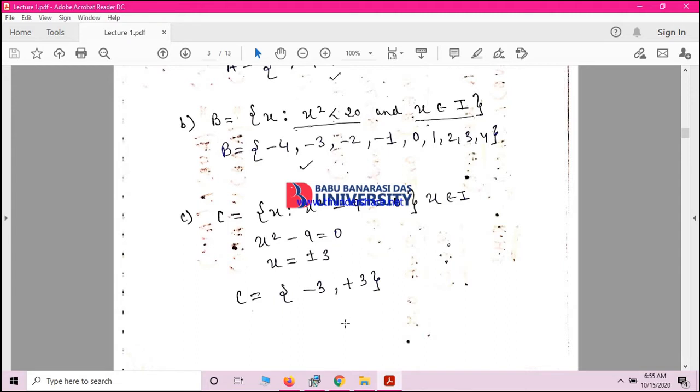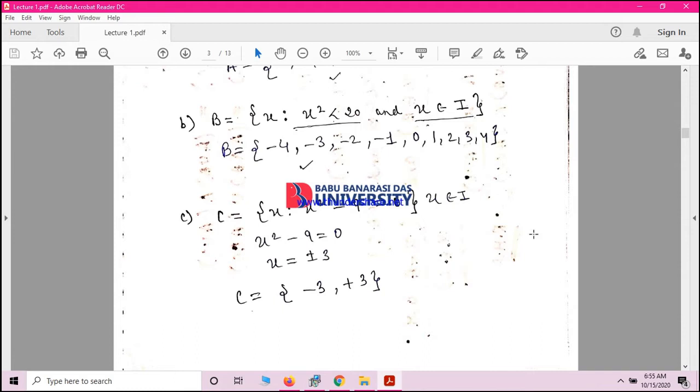Definitely this set will contain a plus and minus because x is an integer. So like this we define a roster form or set builder form. The definition of roster form is: in the roster form all the elements of the set are listed, the elements being separated by commas and enclosed within the braces.